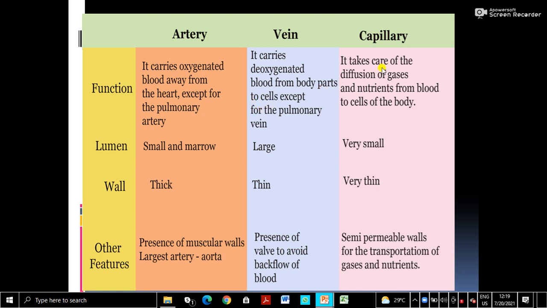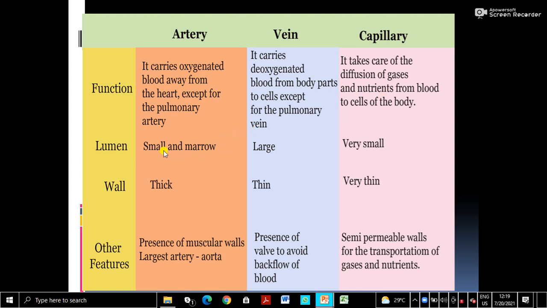Now coming to the capillary. It takes care of diffusion of gases and nutrients from the blood. Actually, in the lungs or any other organs, the arteries divide into fine capillaries, and it is the capillaries which surround the tissue cells. So diffusion of gases and exchange of material actually take place between capillaries and the body tissues.